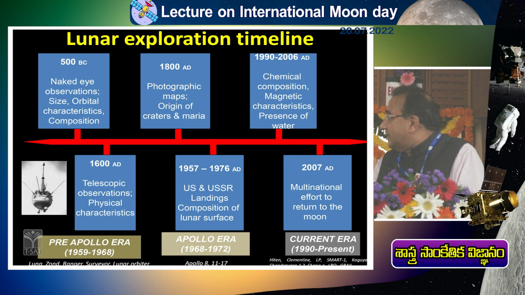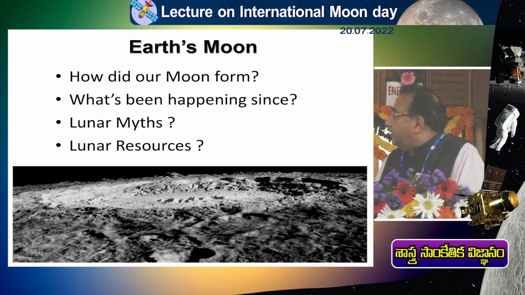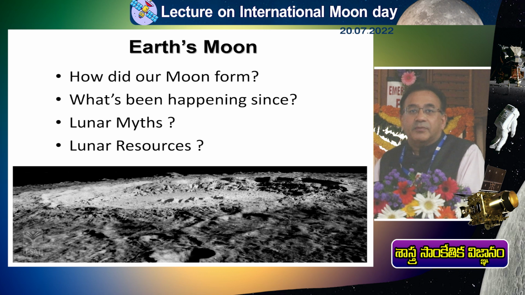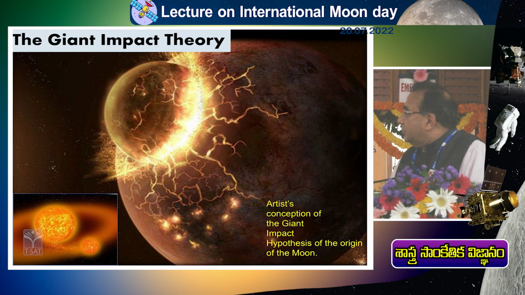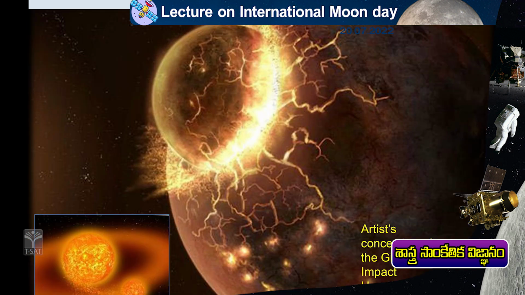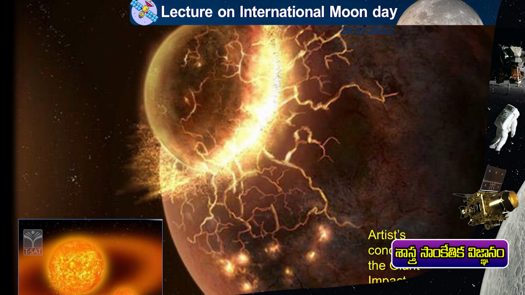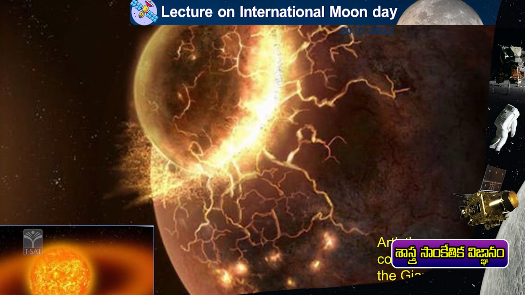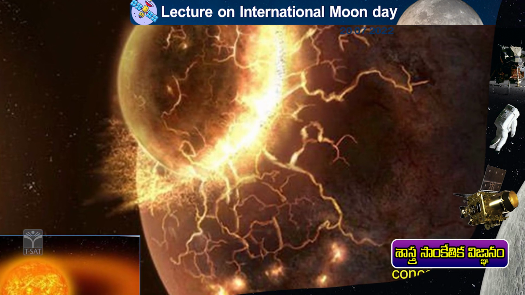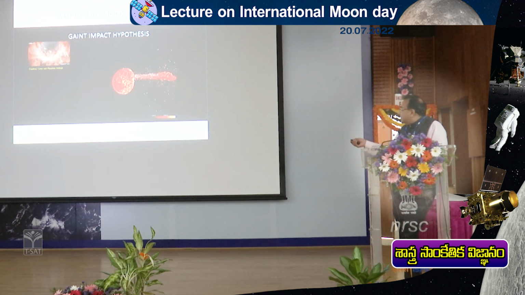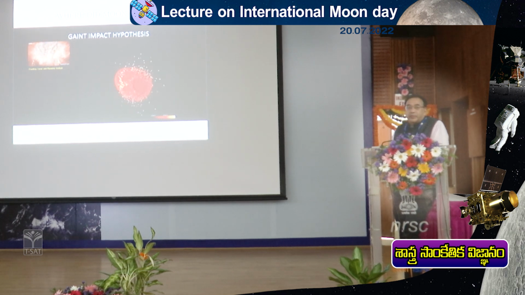So this body basically collided with the Earth. And this collision was so huge that a huge amount of mass got scooped out from the molten Earth. The Earth had not solidified by that time. And then it started going around as an accreted ball. Over a period of time, this material which came out started going around, and slowly, due to the planetary sweeping process, the moon got formed. That is one hypothesis, and this theory is known as the giant impact theory. And then with the gravitational influence, it started going around this primitive Earth. And that's how the moon formation has been explained.